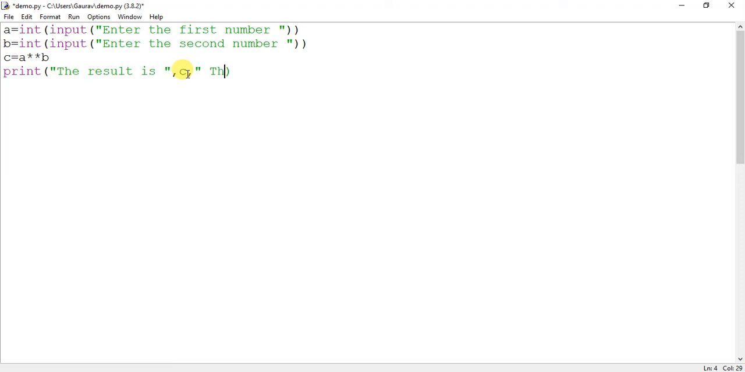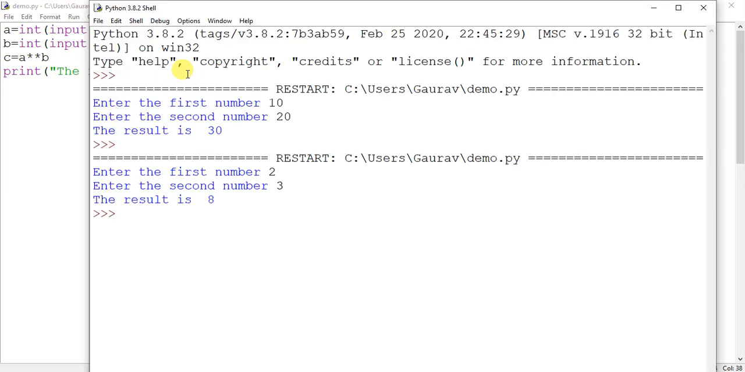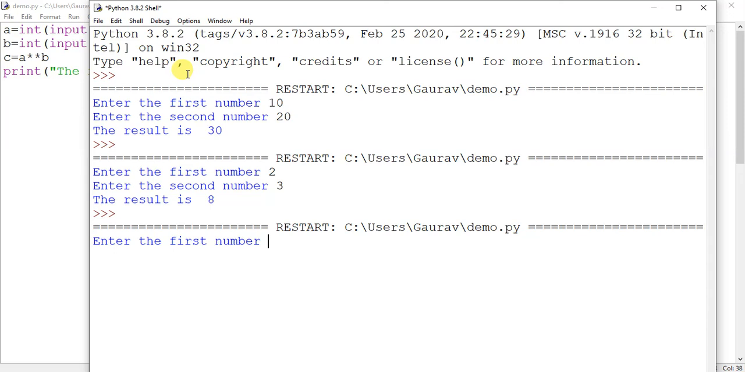You can have a message like this. Okay, so any values can be combined. A message with a value, then followed by a message, or a value then message then value. Anything can be combined. Okay, let us run it again, and you will see the difference. This is the difference. Okay, so 2, 3, and the result is 8, and after that again the message has been printed.